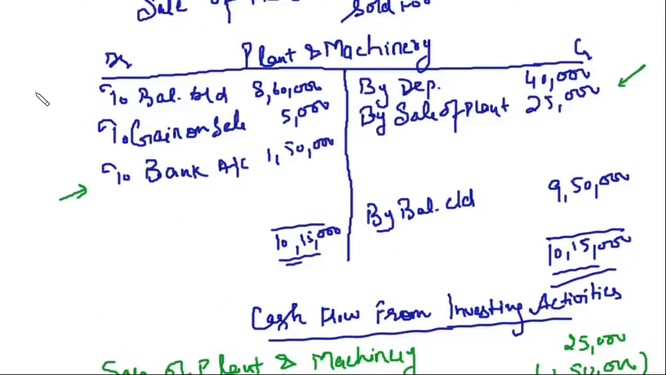We have to find out the missing figure of either the purchase of fixed asset or sale of fixed asset. In 99% cases, it will be the purchase of fixed asset. You will be given the sale of fixed asset. On that, you will find out the gain or loss. Depreciation you will be given, right? Then you have to find out the purchase. Clear, friends?